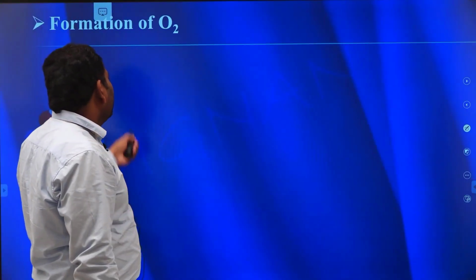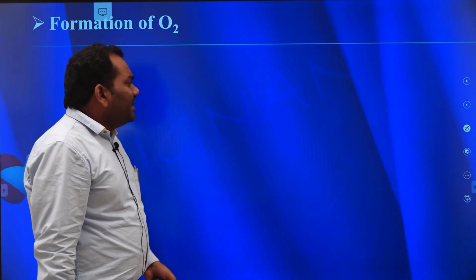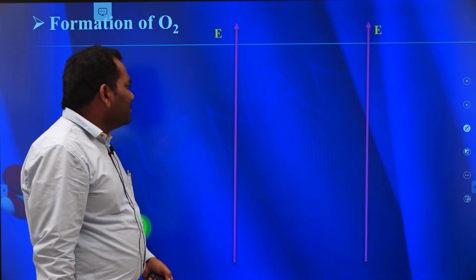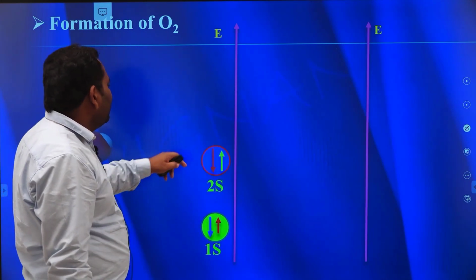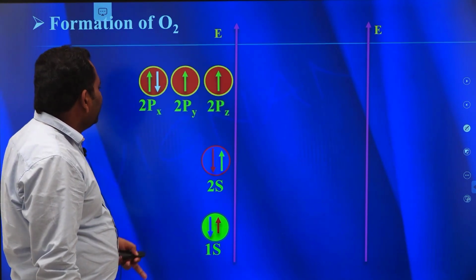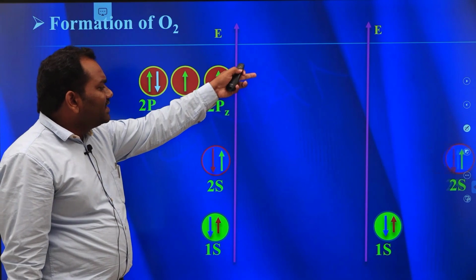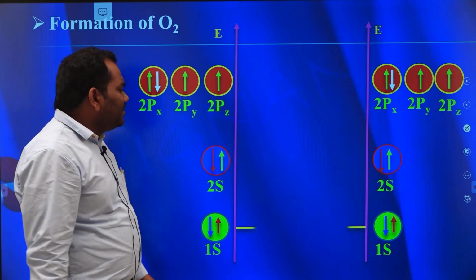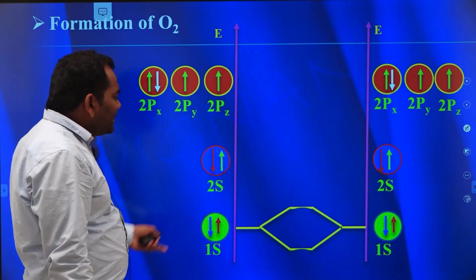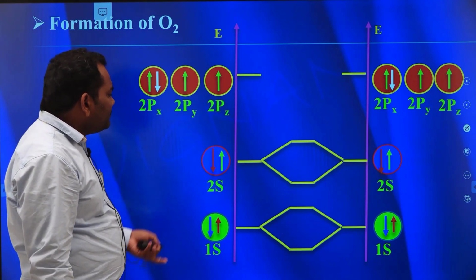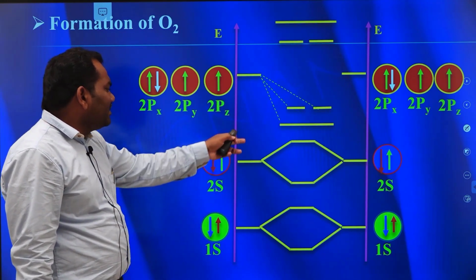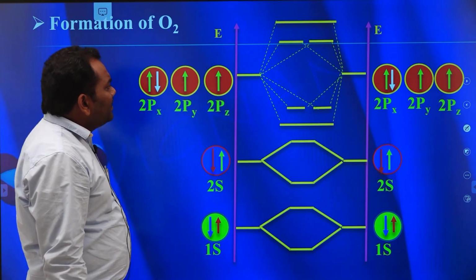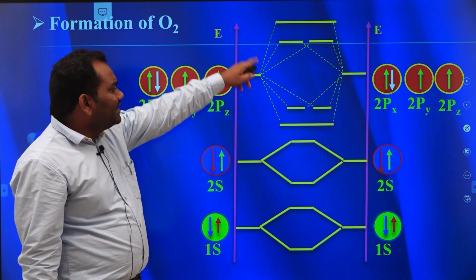Next, we will discuss the energy profile diagram for the O2 molecule. These are the atomic orbitals of an oxygen atom, like 1s2, 2s2, 2px2, 2py1, 2pz1. These are the atomic orbitals of the other oxygen. Here, these two sets of atomic orbitals combine to form molecular orbitals like this. 1s atomic orbitals combine to form two molecular orbitals. Similarly, 2s atomic orbitals combine to form two molecular orbitals. Similarly, these 3 plus 3, 6 atomic orbitals combine to form 6 molecular orbitals like this.